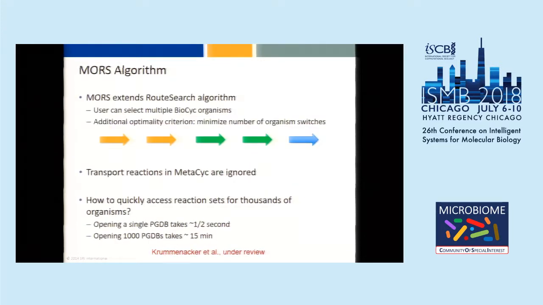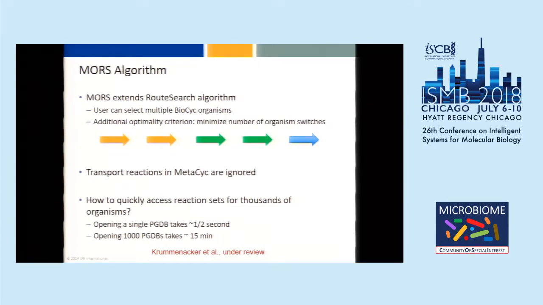Okay, so how does the Moore's algorithm work? Well, it's a pretty straightforward extension of the RouteSearch algorithm, where we've basically added two things. We've added the ability for the user to specify a set of BioCyc organisms rather than just one organism, and they can either point and click at all the organisms they want to add to their set, or they can select from defined sets like all the gut microbiome organisms, all the skin microbiome organisms. And then we've added one additional optimality criterion to the list that I showed you before, which is to minimize the number of organism switches.